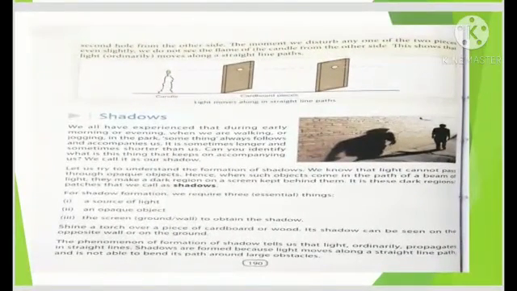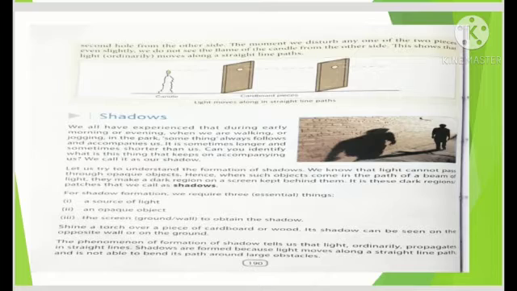Let's go. Yesterday, I told you that light always travels in a straight path, a rectilinear path, and it does not have the ability to bend itself if some obstacle comes in its path. And due to this very characteristic of light, we are able to see this interesting phenomenon of shadow formation.